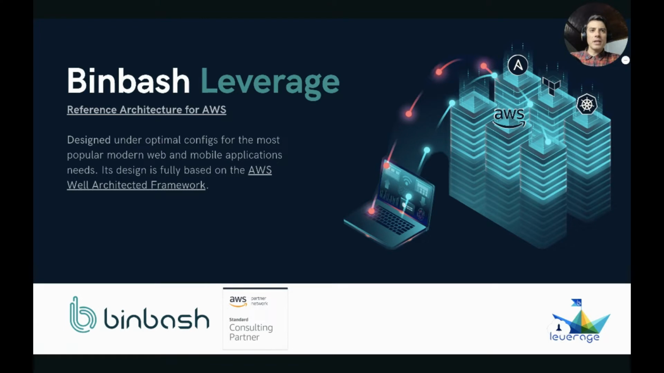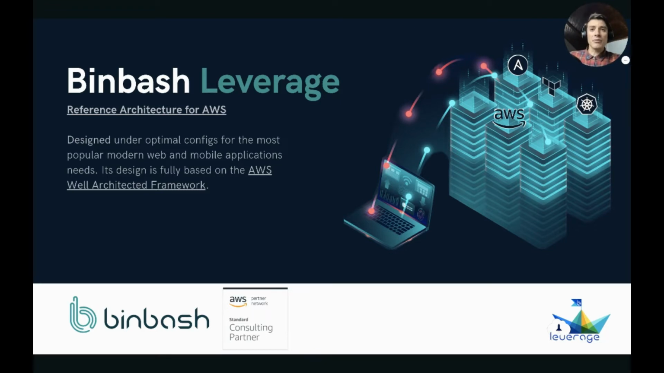My name is Ezekiel. I'm co-founder of Binbash and currently product owner for our main solution, Leverage, which we are going to present here. And I would like to thank you for having come this far and watching our introduction here today. Our solution, Binbash Leverage, focuses on creating reusable, high-quality infrastructure as code, mainly in Terraform.